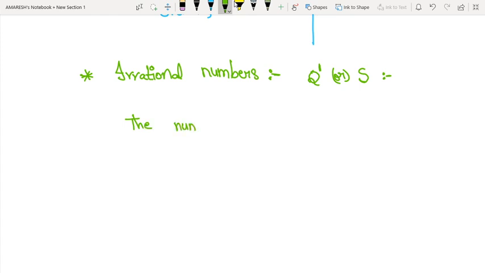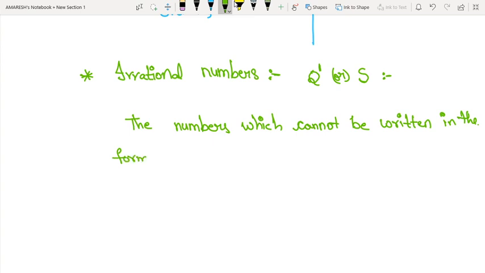The numbers which cannot be written in the form of P by Q are called irrational numbers.